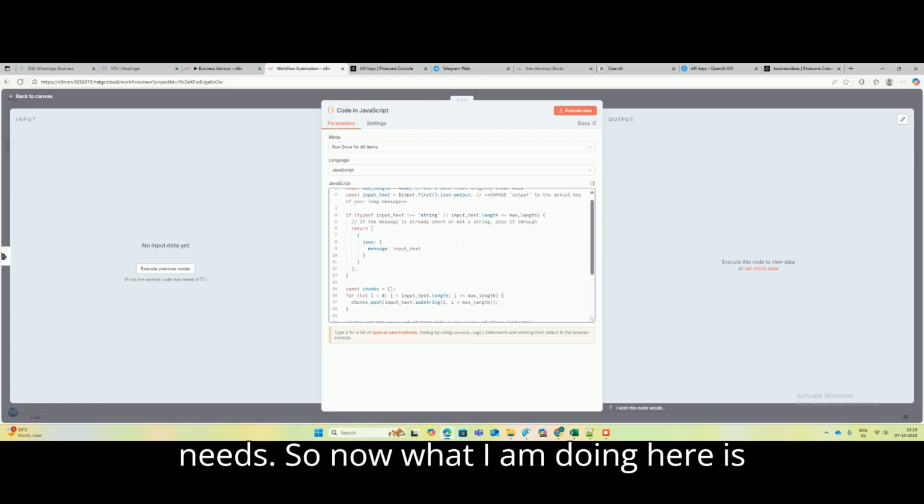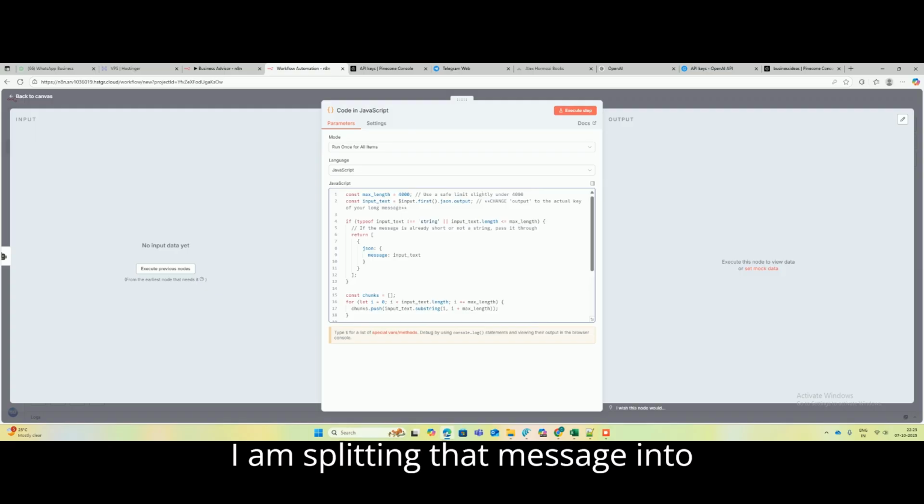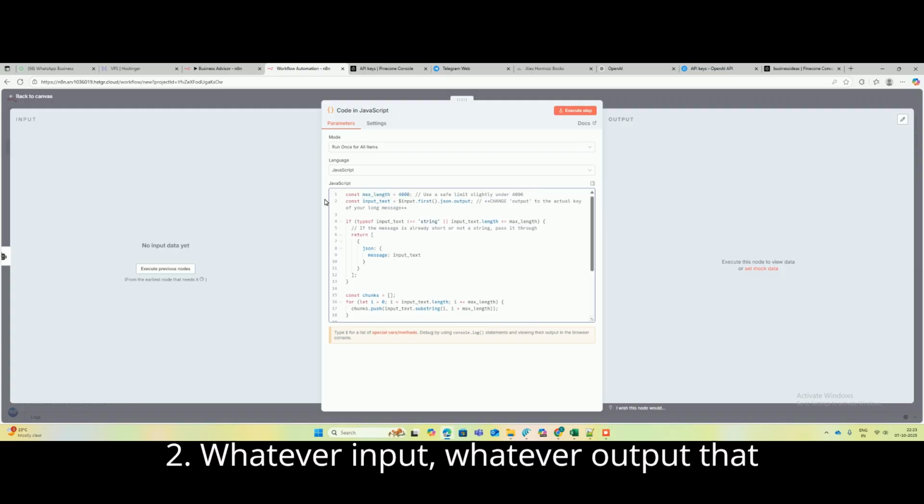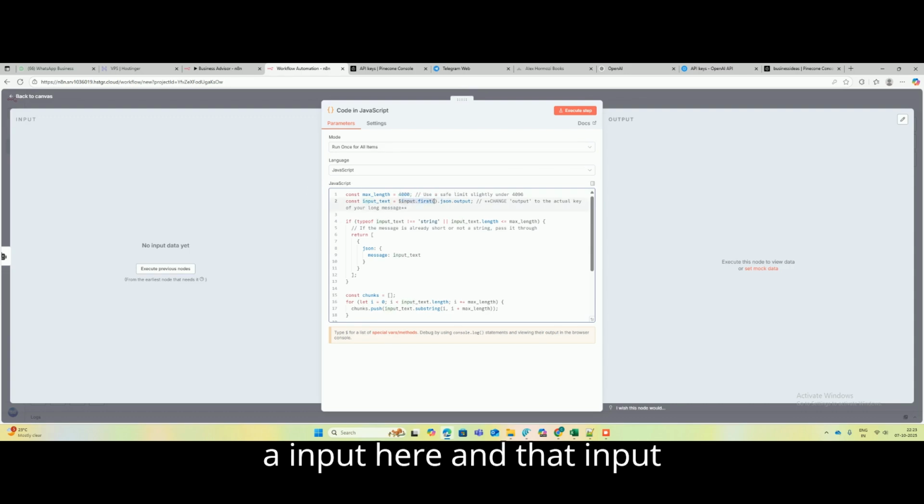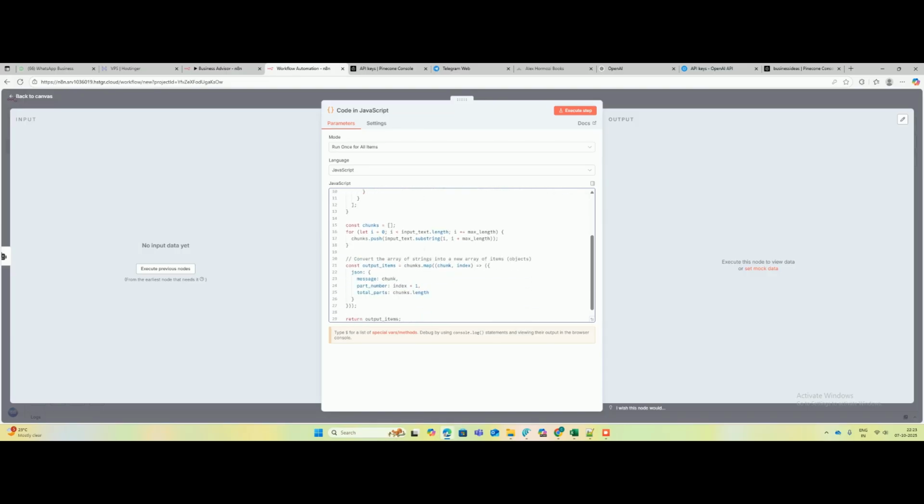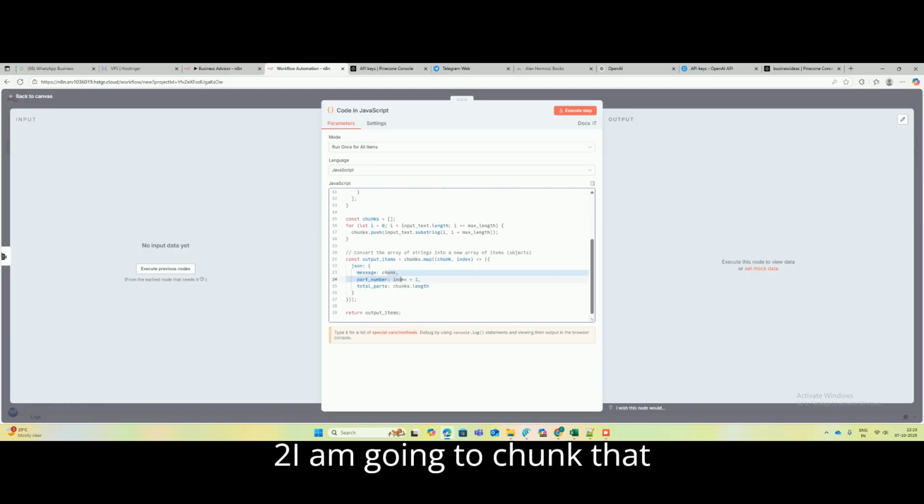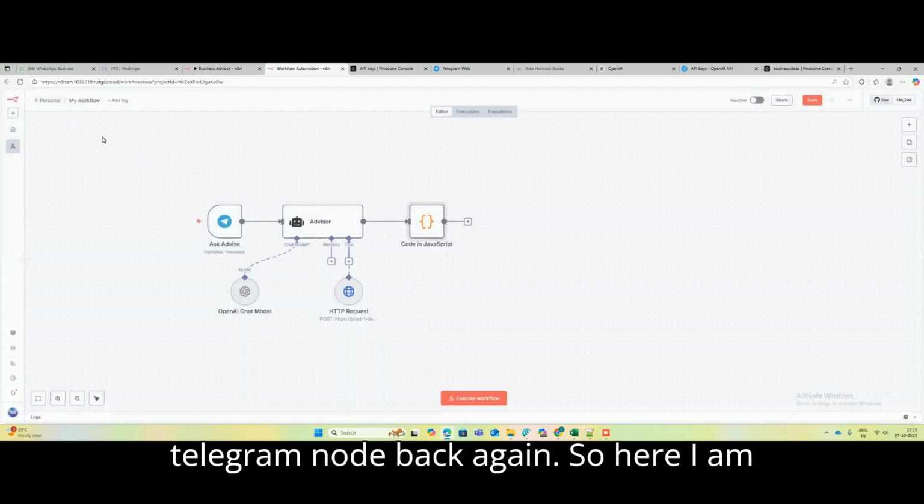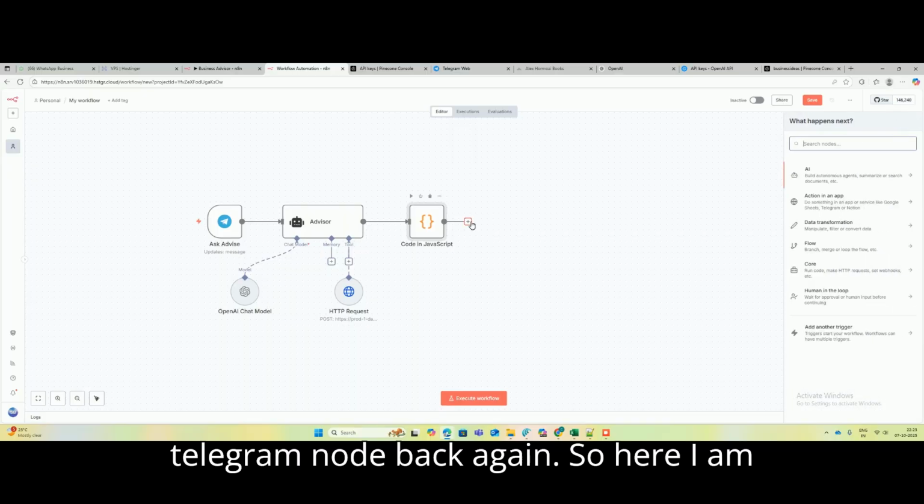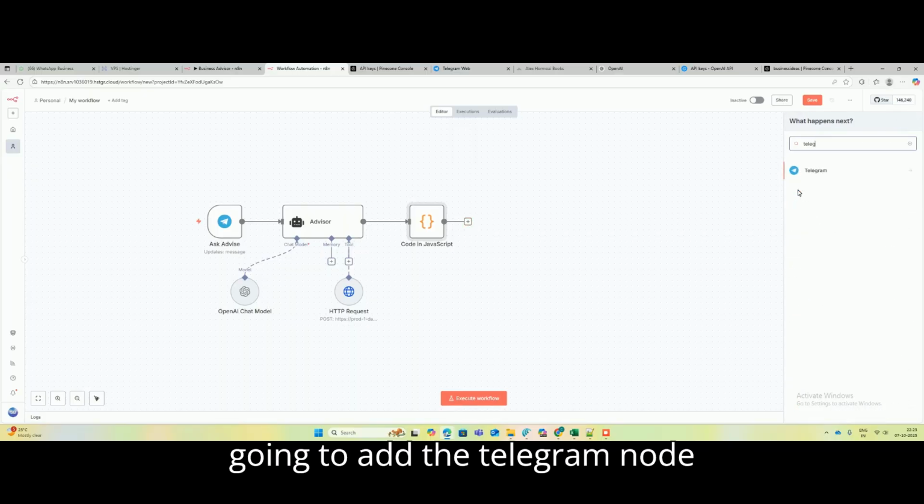So what I'm doing here is splitting that message into two. Whatever output is coming from the AI agent will act as the input here, and I am going to split that input into two. I am going to chunk it, and those chunks will be sent back out to the Telegram node. So here I am going to add the Telegram node.